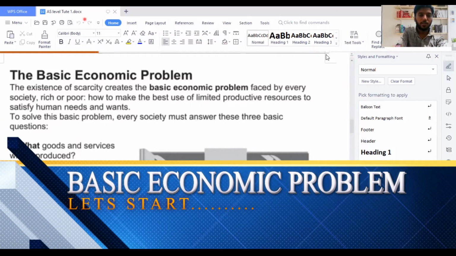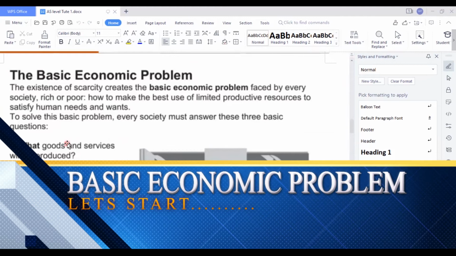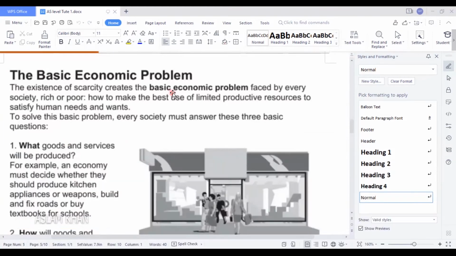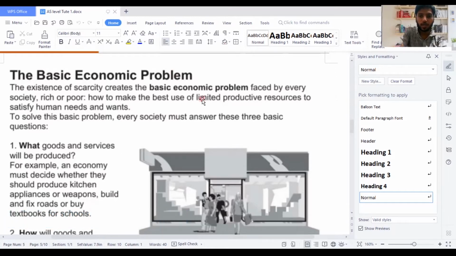The basic economic problem. The existence of scarcity creates the basic economic problem faced by every society, rich or poor: how to make the best use of limited productive resources to satisfy human needs and wants. To solve this basic problem, every society must answer three basic questions.